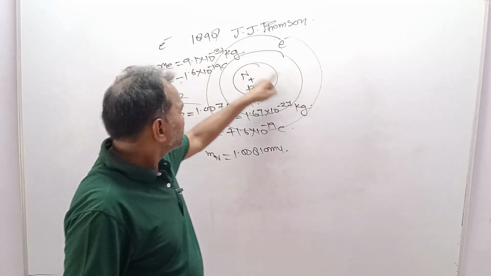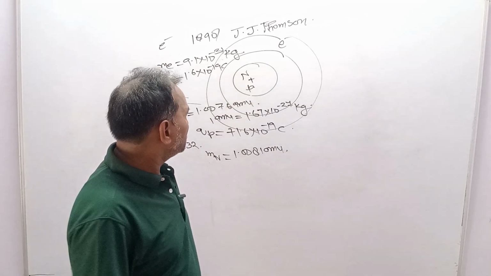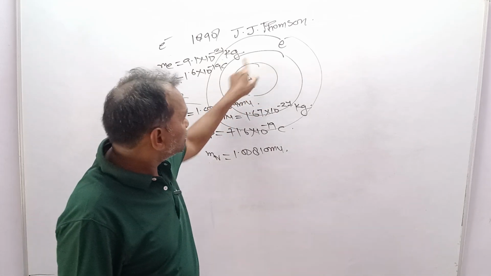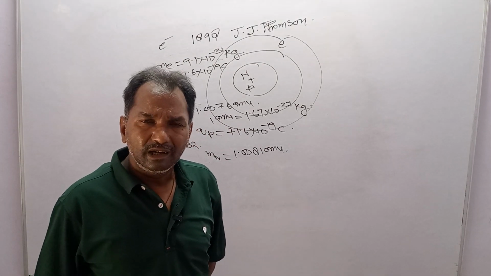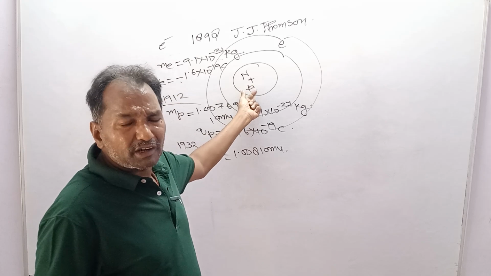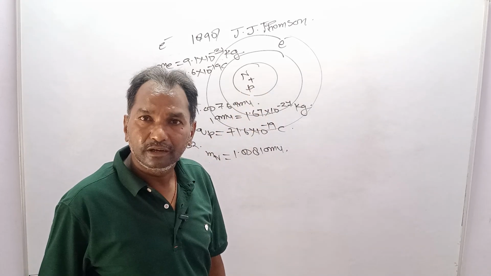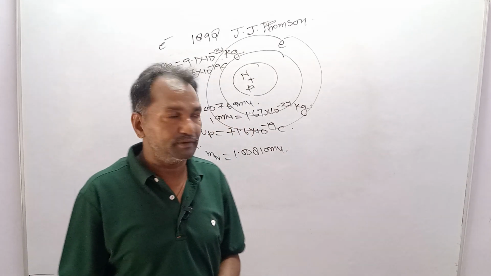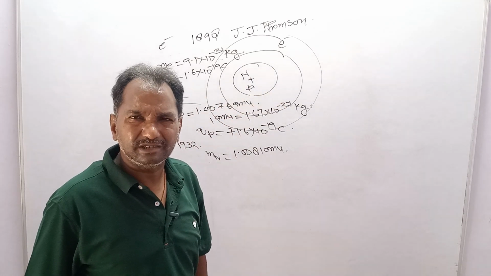Dear students, from the figure it is clear that in the atomic model, neutrons and protons lie within the nucleus and electrons revolve in different closed circular orbits. It is very tough to knock out a proton. To get a proton out of the nucleus, it needs a big amount of energy because it is bound by binding energy forces.